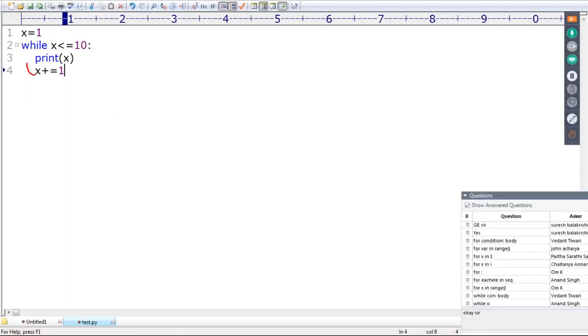Now 2 is less than or equal to 10, satisfied, print. Now x becomes 3. 3 is less than or equal to 10, satisfied, print. x becomes 4, 5, 6, and so on until 10. Once x is 11, the loop execution will be stopped. Here this is the Boolean condition. As long as this condition is true, the loop will continue. If this condition fails, then only the loop execution will be stopped.